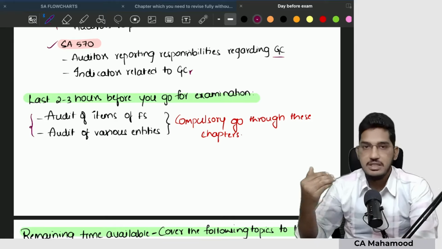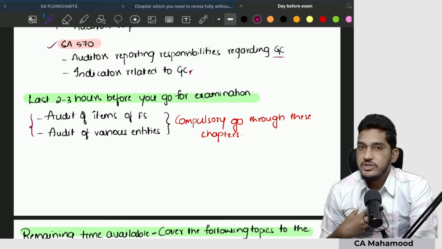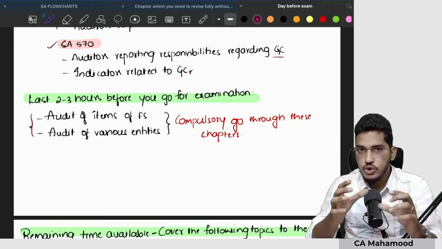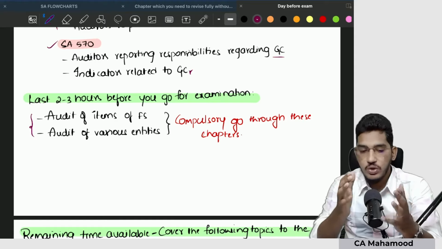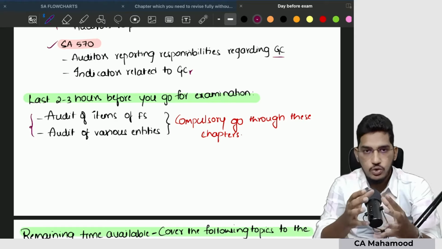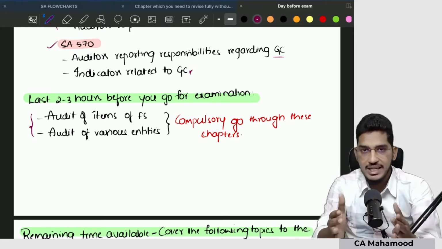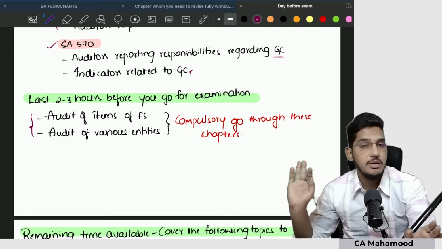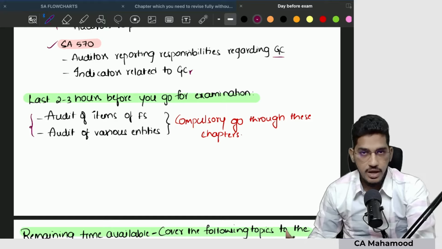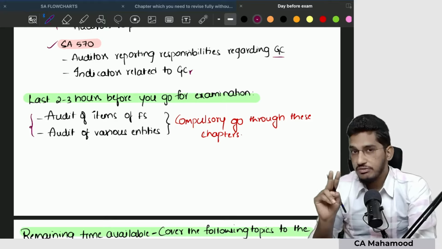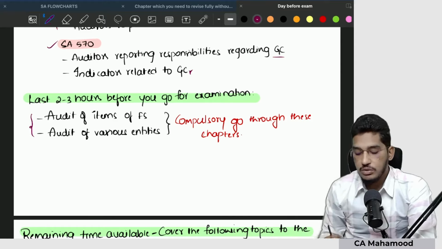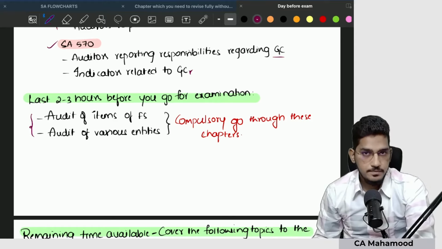For example, your exam will start at 2. You are closing your preparation by 12 o'clock. 10 to 12, the day of the examination, 10 to 12 or 9 to 12, whatever time you have, in that 2 to 3 hours of time, you dedicate it exclusively for these two chapters, audit of items of financial statements, audit of various entities. And what I should do in this 2 hours of time: don't try to mug up any content, just give a novel reading of all the questions from these last two chapters.